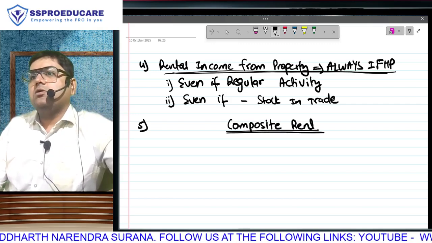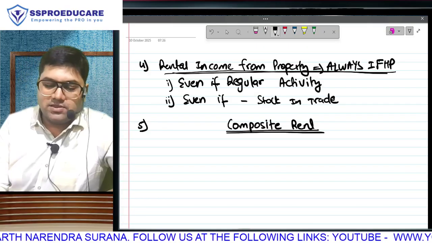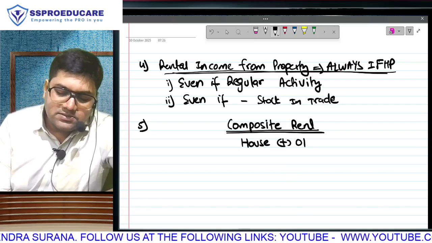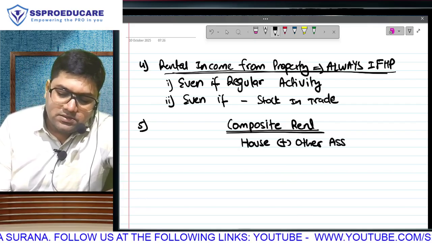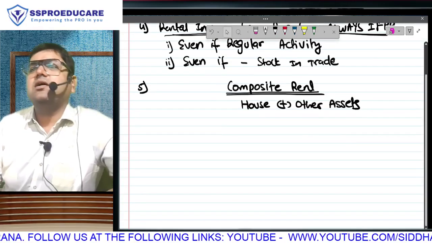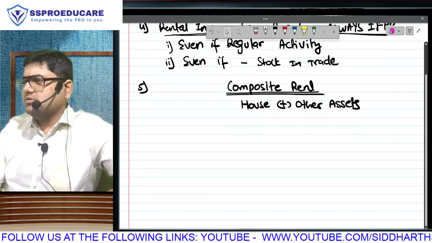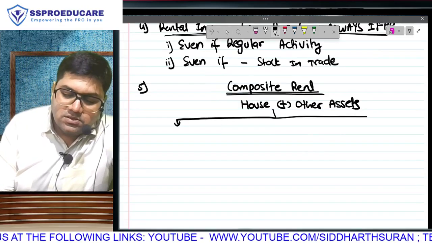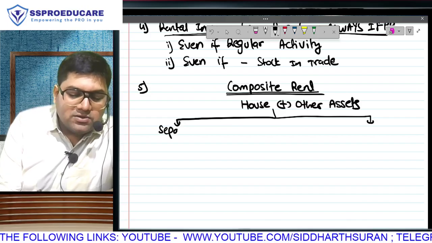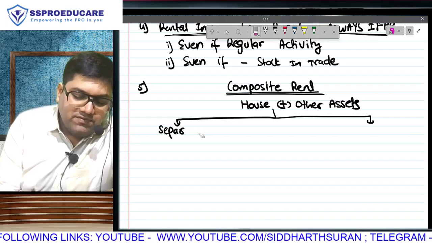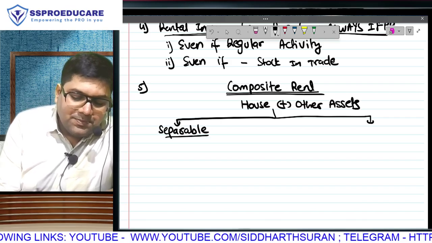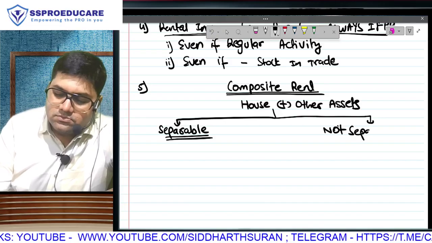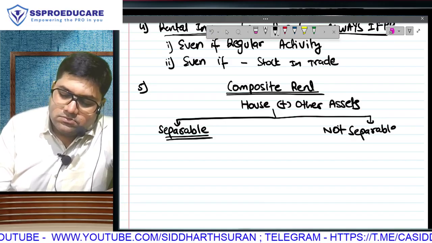Supposingly you are getting something called composite rent. Composite rent matlab you have given your house on rent along with some other assets. Is that possible? Something as simple as a house with furniture? Possible? You will have to go and check whether it is possible to separate the two letting out transactions. Whether the two lettings are separable or not separable.